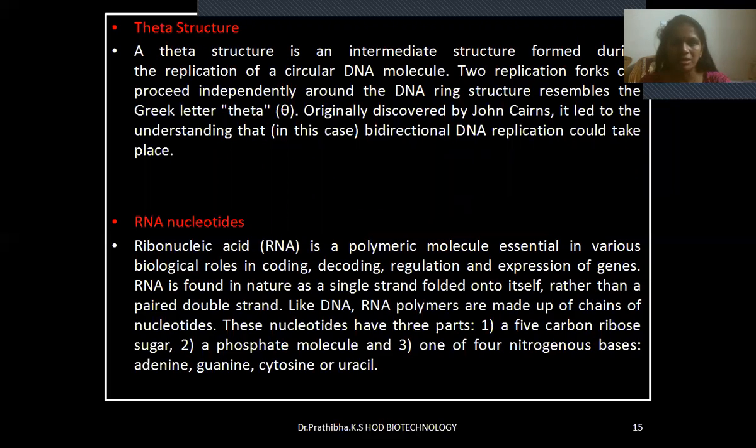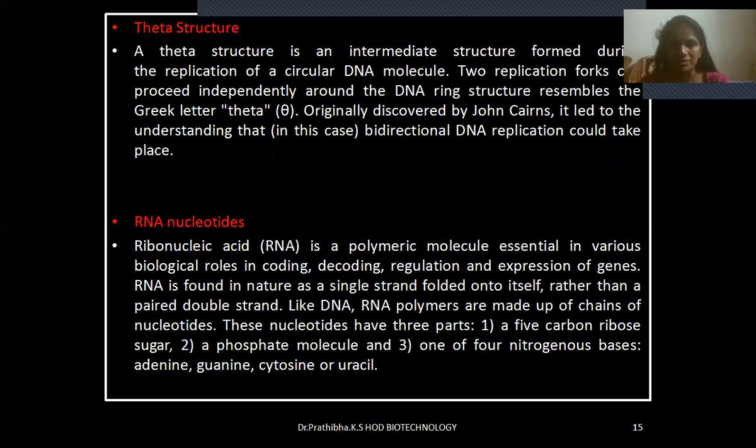Theta structure. A theta structure is an intermediate structure formed during the replication of a circular DNA molecule. Two replication forks can proceed independently around the DNA ring structure, resembling the Greek letter theta. Originally discovered by John Cairns, it led to the understanding that in this case, bidirectional DNA replication could take place.